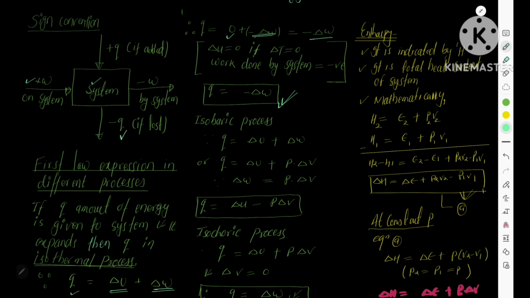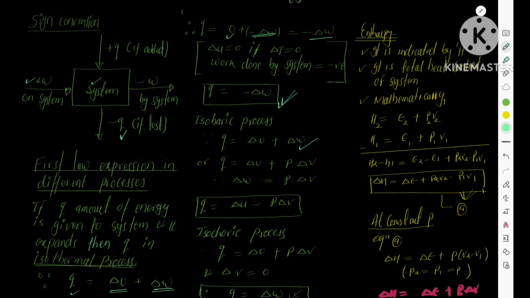Now you understand the isobaric process. What is an isobaric process? In an isobaric process, pressure remains constant. Since we know this is the first law of thermodynamics expression, we can rearrange these equations as: given heat is equal to the change in internal energy plus PdV, because thermodynamic work done is equal to PdV.